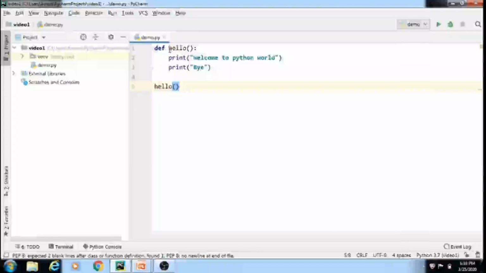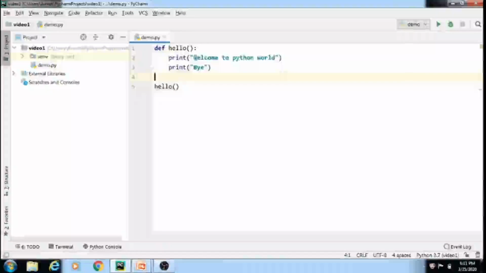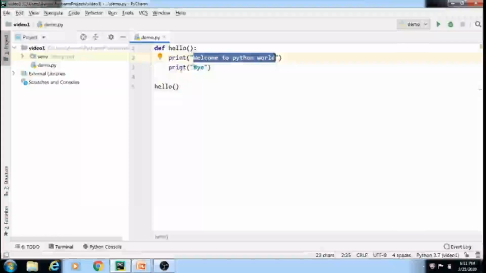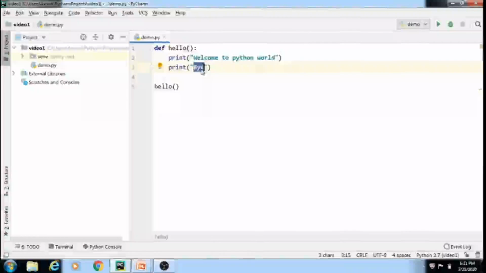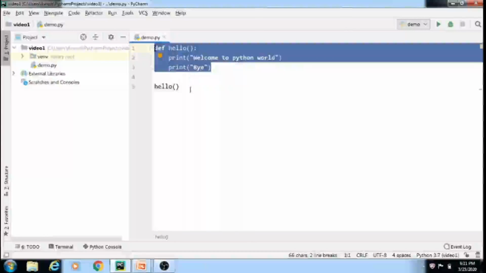Suppose here I have written a function whose name is hello, and in that function there are two statements. The first print statement prints welcome to the Python world, and the second prints the statement bye. Now these two lines are user-given statements. This is the defining part. It is seen by the def keyword. Hello is the function name, and due to these two round brackets, it tells the interpreter that it is a function. These three lines are the function defining part.